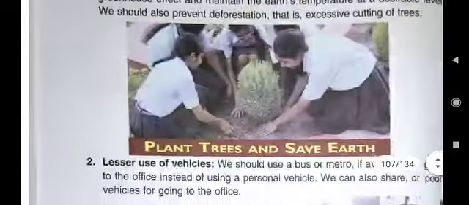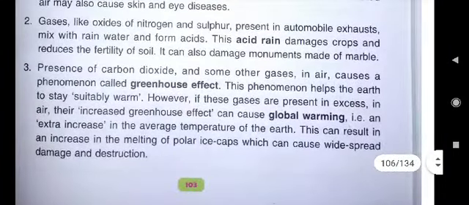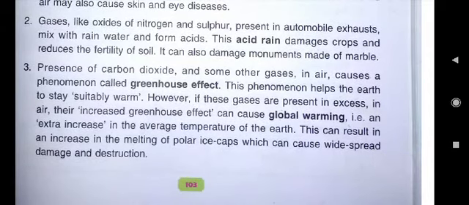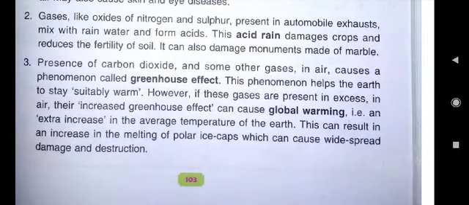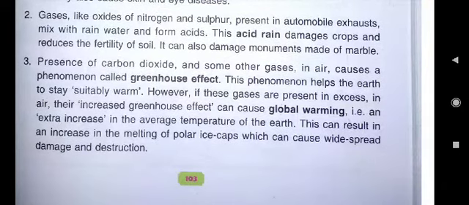So just you see where the answer is written about acid rain. Page number 103, you just take out. In the second point, you see what is written. Gases like oxides of nitrogen and sulfur present in automobile exhaust mix with rainwater and form acids. And this acid rain is harmful. Why? Because it damages crops and reduces the fertility of soil.